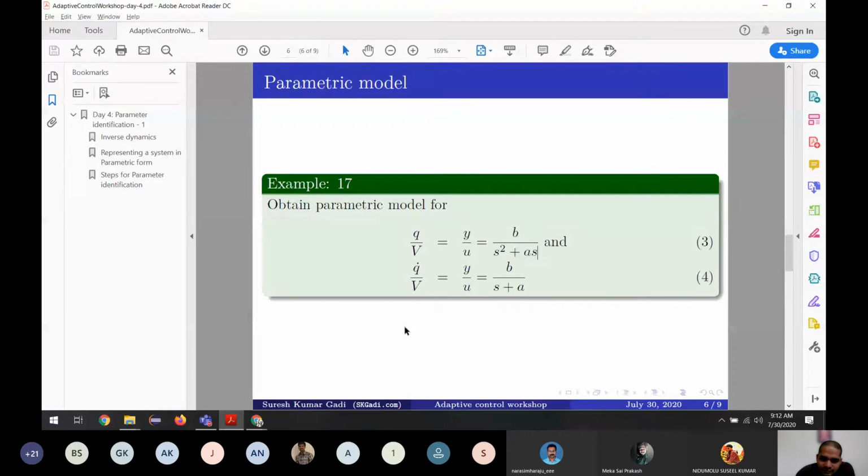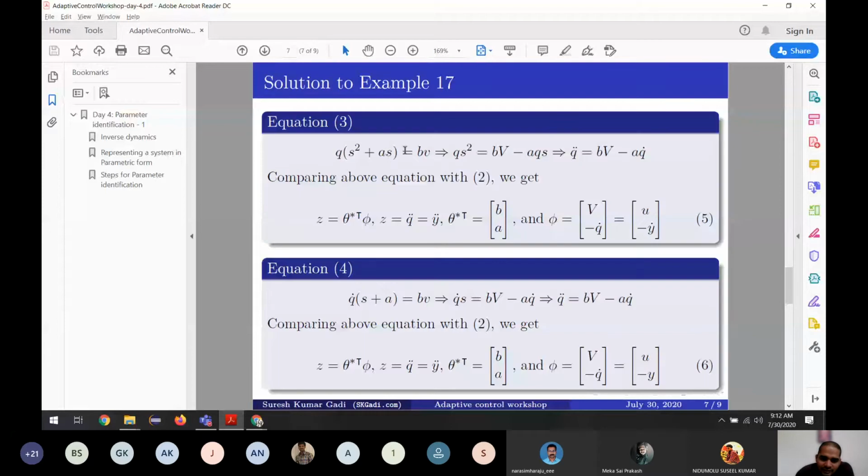So how we are going to write is, let us see for equation 3, it's like a simplification, moving the terms around, and we can write these differential equations. This is a differential equation.